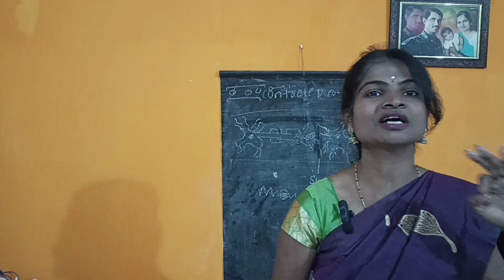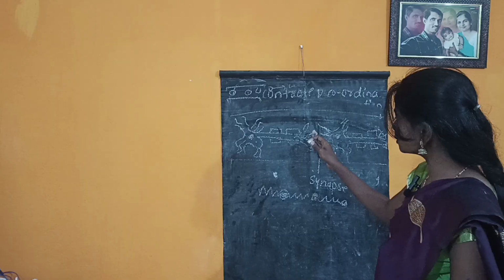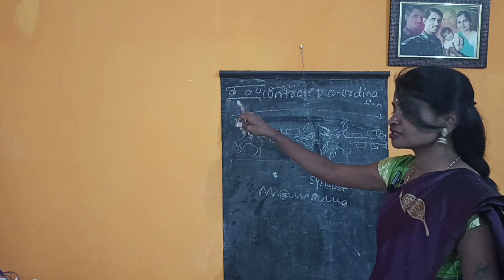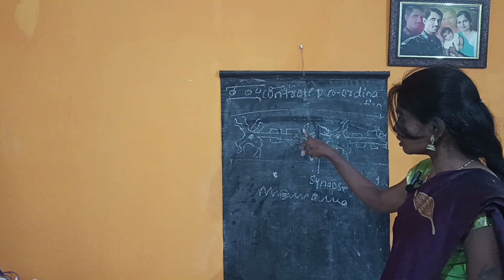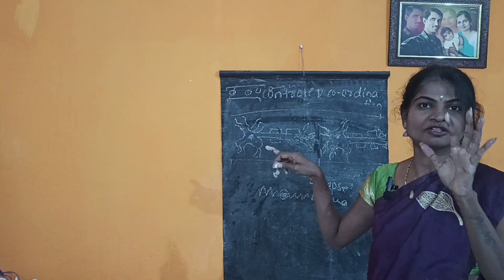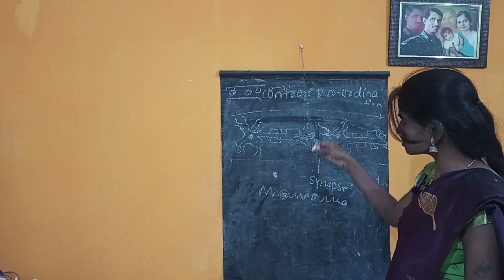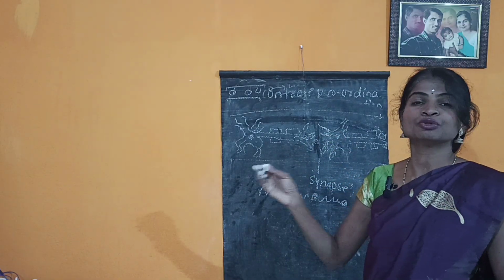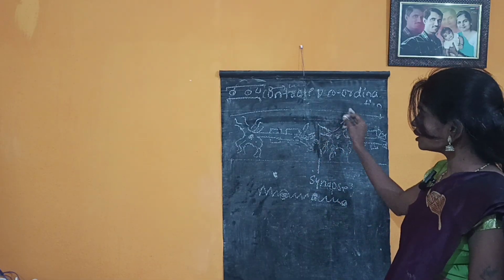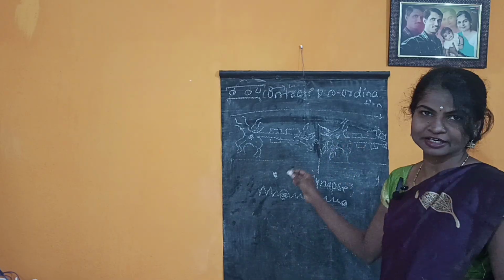In the examination, they will ask you to explain the conduction of nerve impulses. At that time, you have to explain how the dendrites receive the message from the sensory organ and send it to the nerve ending. From the nerve ending, the messages are present in the form of electrical impulses. When they reach the dendrites of another neuron, there is a gap. That gap is called a synapse. In that gap, the electrical impulses are converted into chemical impulses. When they enter the dendrites of another neuron, those chemical impulses are converted again into electrical impulses.